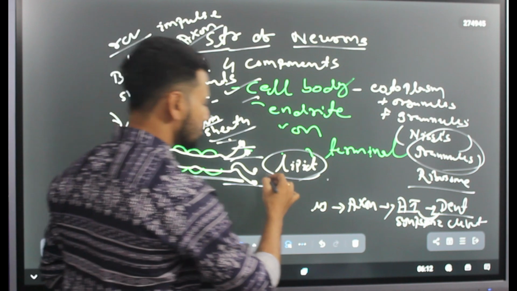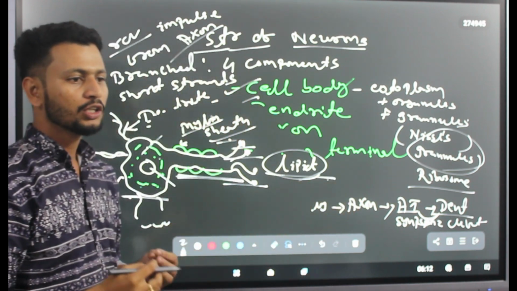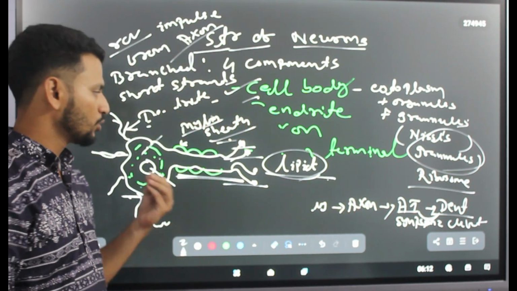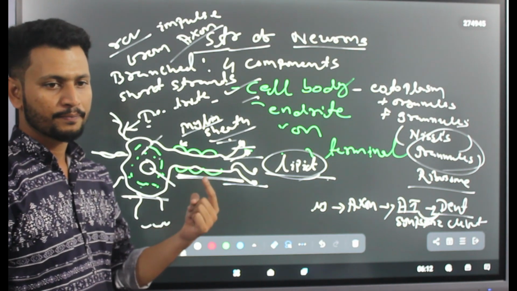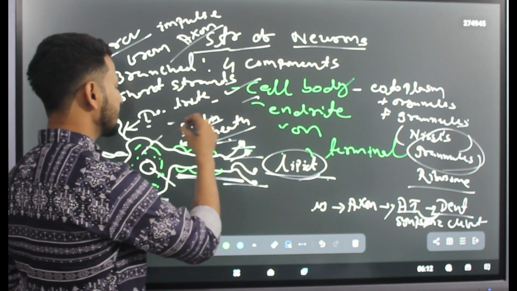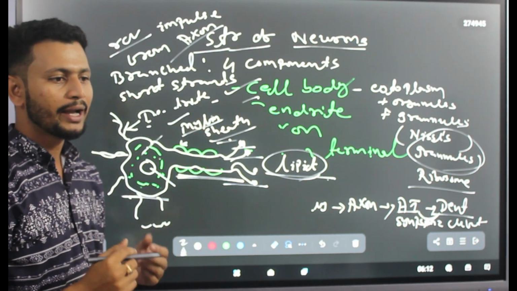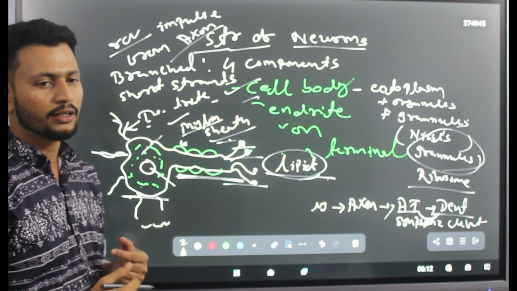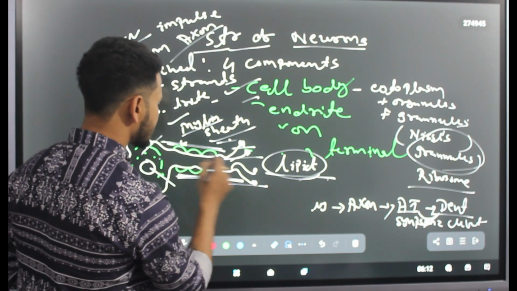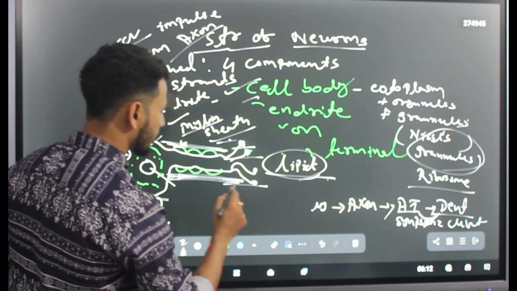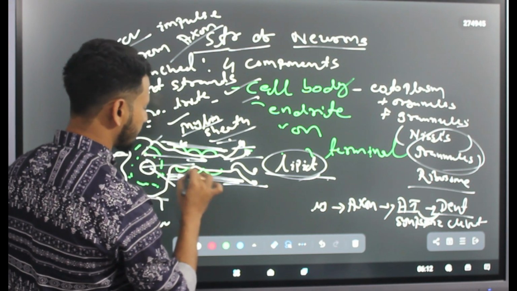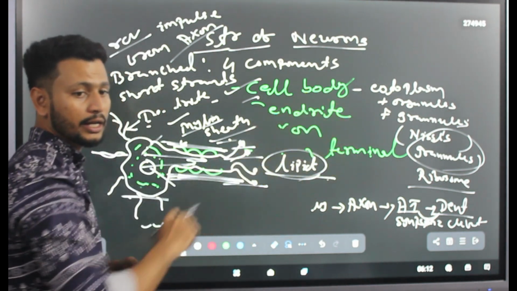So lipid provides insulation to the conduction channel. That means the myelin sheath acts as an insulating barrier which allows the flow of current in a particular direction.